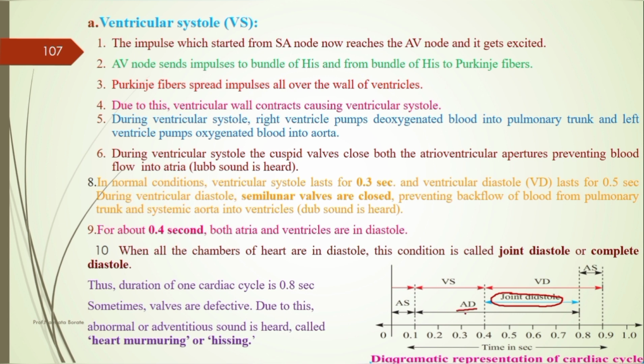It means when the arterial diastole and the ventricular diastole, both are in which condition? That is a relaxation condition, means it is a diastolic condition. So this period, on both of these graphs, indicates the absence of any